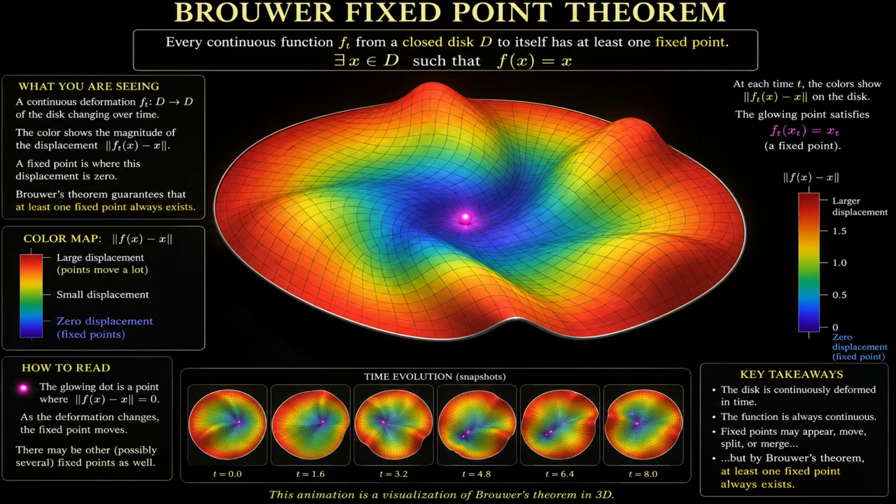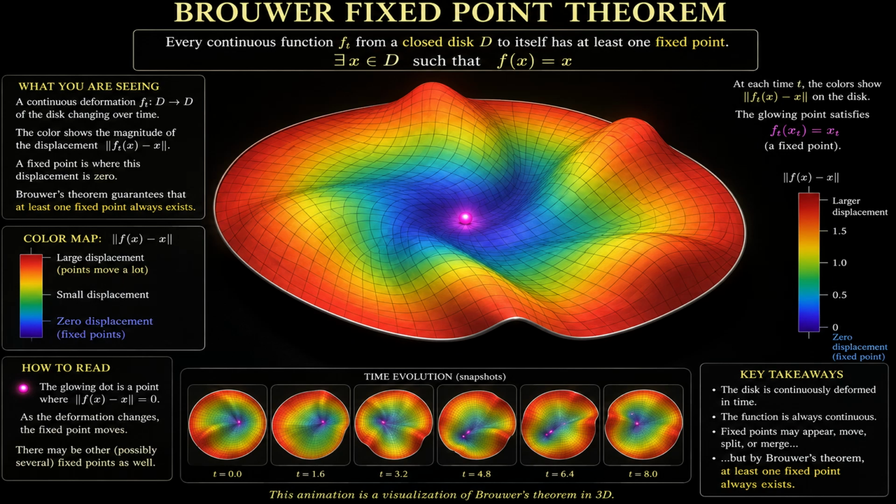Now we are in a position to understand Brouwer's statement mathematically. Every continuous function f from a closed disk D to itself has at least one fixed point. There exists at least one x which belongs to the domain D such that f of x is equal to x. Now let us look at this 3D visualization. The surface here represents a continuous deformation. The color shows us the displacement, how far each point has moved from its original position. The red areas represent large movement, while the blue areas show us where points have moved very little.